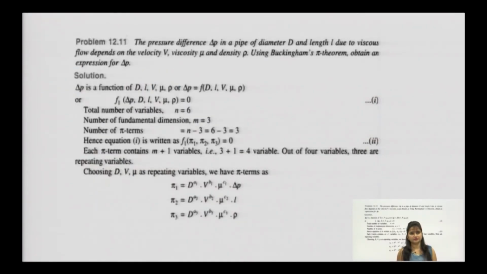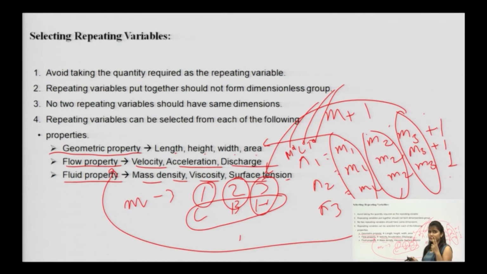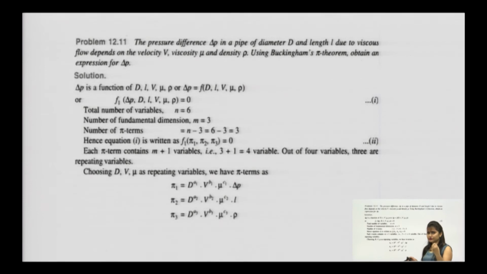Let us do one numerical, although it is a bit lengthy, but it is very easy. Previously you saw the discharge over relays, and the same pattern is followed. The only difference is that there the variables were limited to 3 to 4, or here 2 variables, that is area and velocity. Now, in the Buckingham pi theorem, variables increase, so a few steps increase, but otherwise the paths are the same.